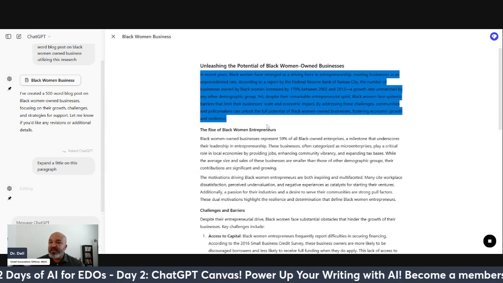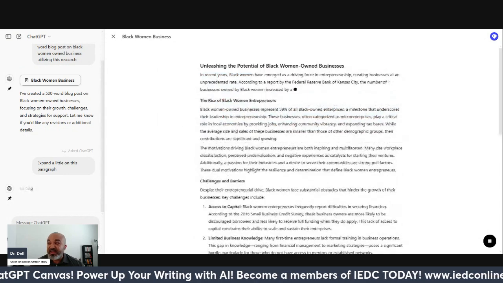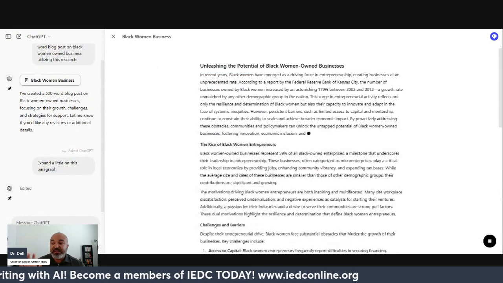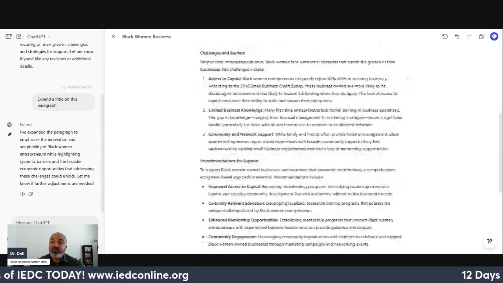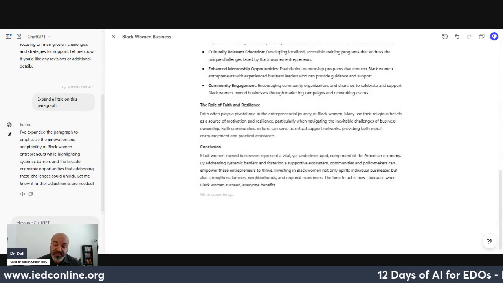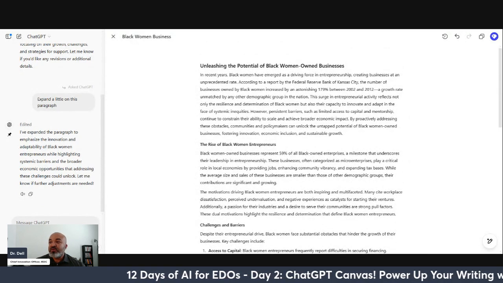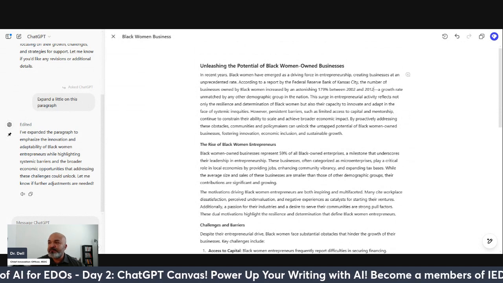Now I hit it and it's going through, and you see how it's doing this little AI thing. Then it takes just that paragraph and it expands on it. So you see the difference right away. Before, it would reprint this whole thing with that new paragraph. Now you can edit it piece by piece, each paragraph. So let's break it down a little bit more granular.